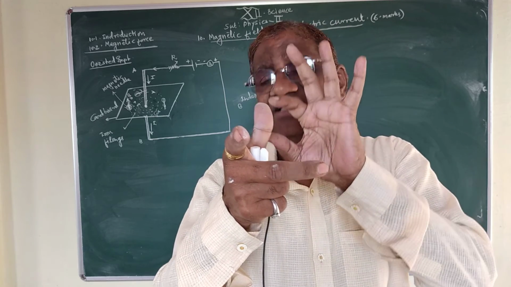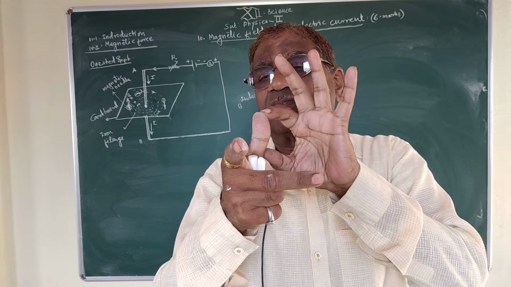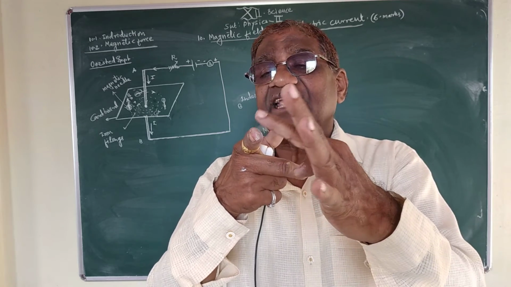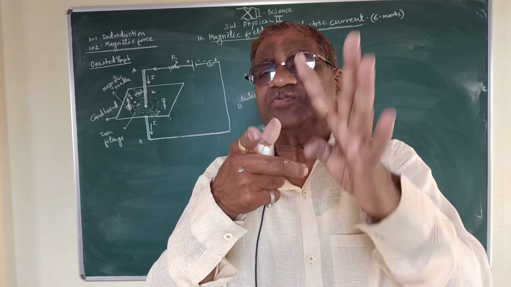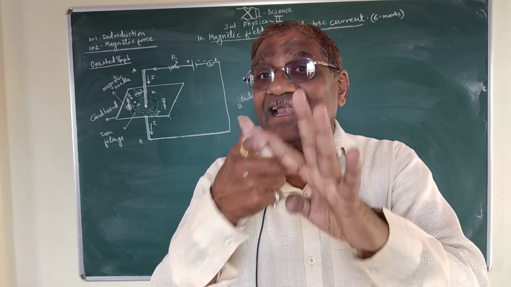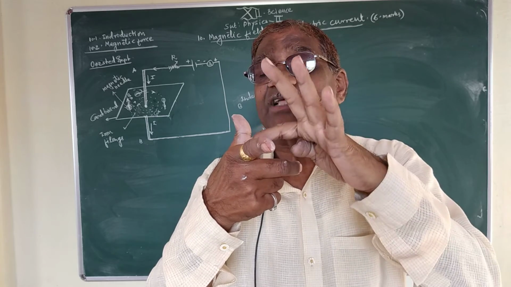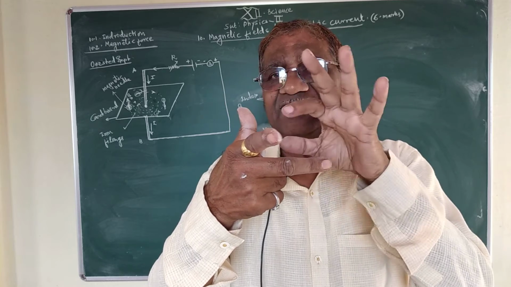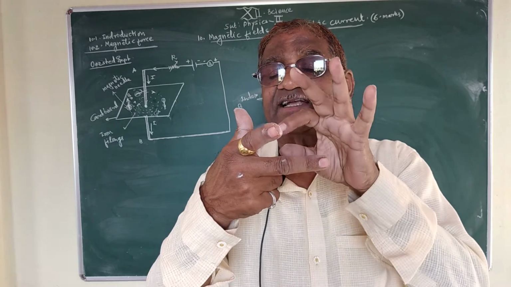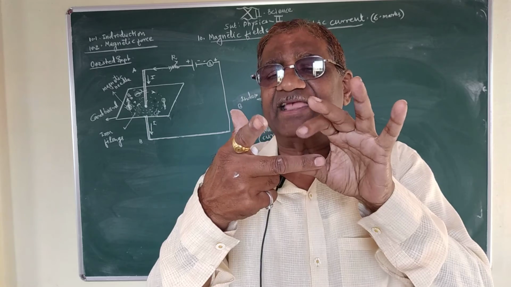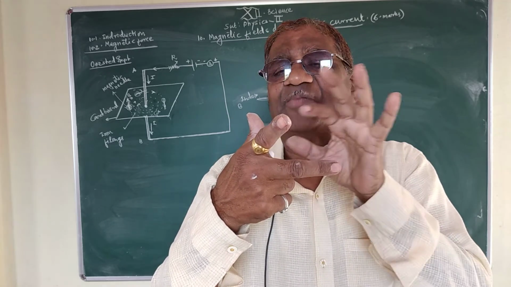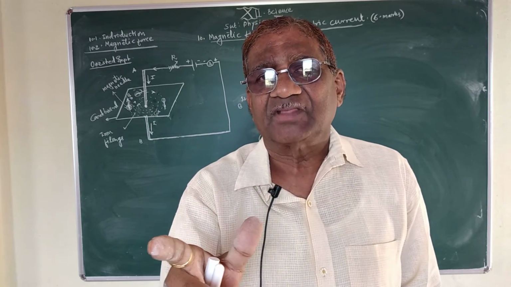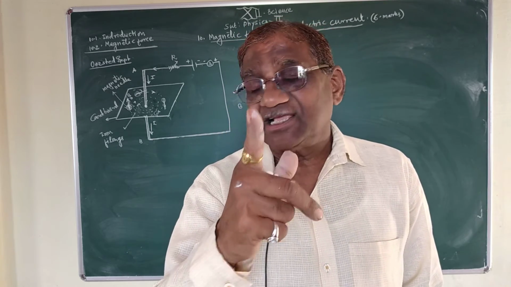If the conductor moving with certain velocity through a magnetic field of certain induction is at right angle to the direction of magnetic field, then the induced current is set up inside the conductor in a direction perpendicular to both. This is the right hand thumb rule in case of motion of the conductor.